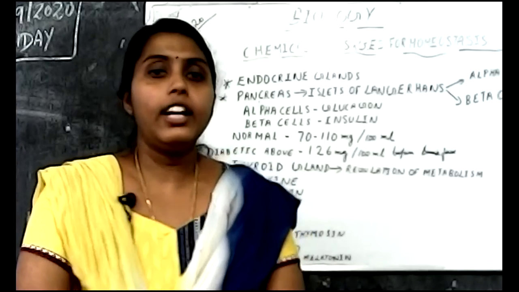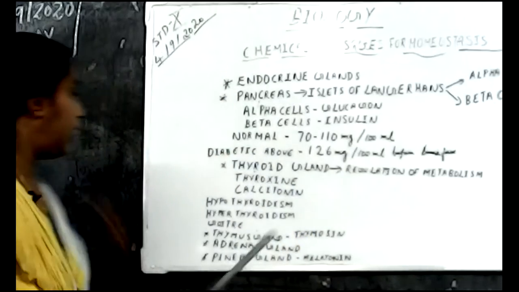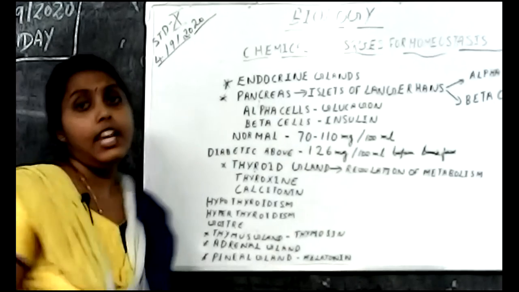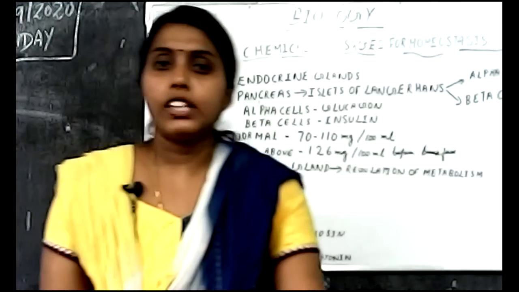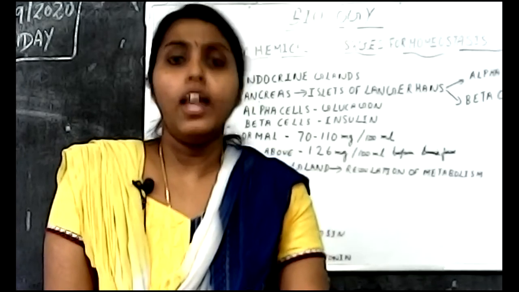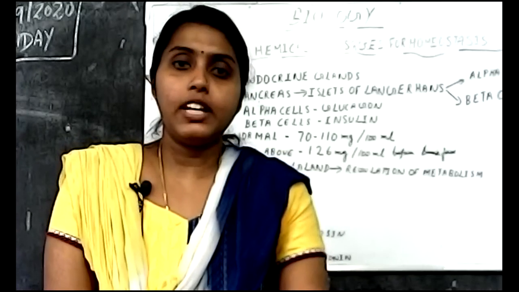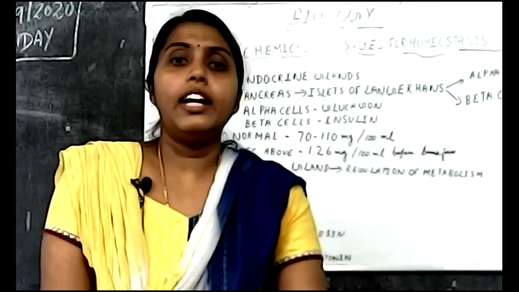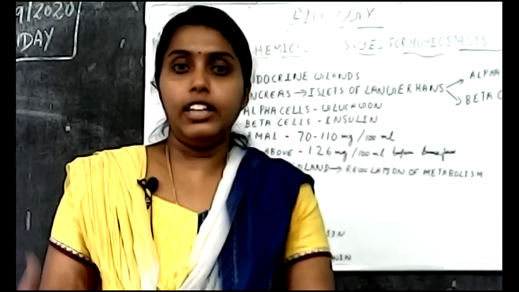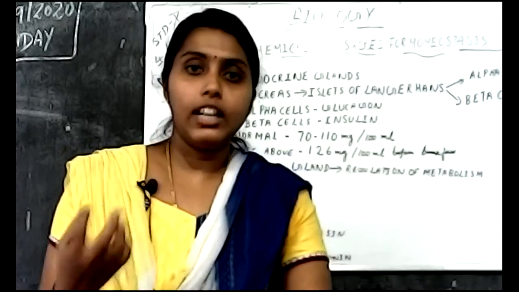Then our next endocrine gland is the thymus gland. The thymus gland produces the hormone thymosin. It is also known as the youth hormone. The thymus gland is present behind the sternum, and it is very active during the infancy stage and earlier stages.